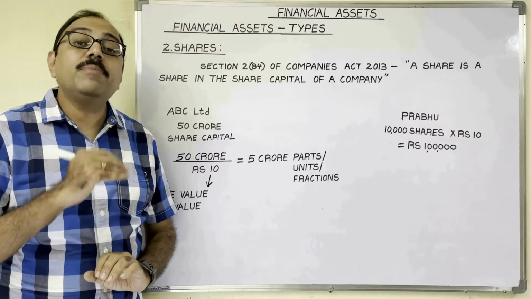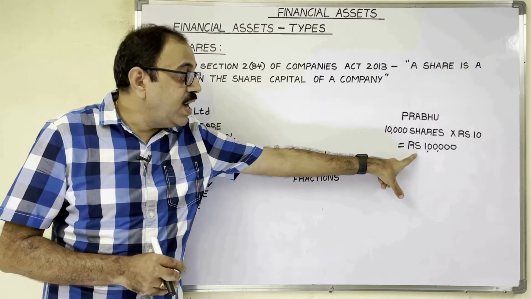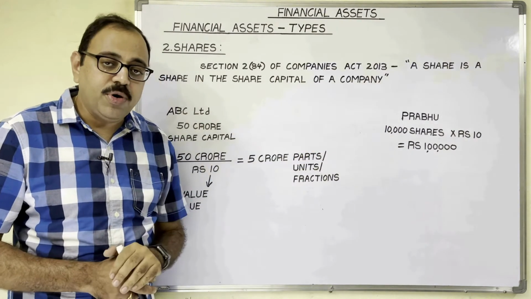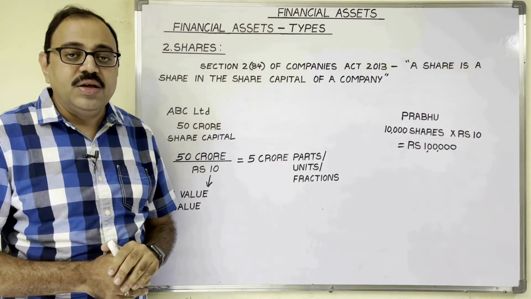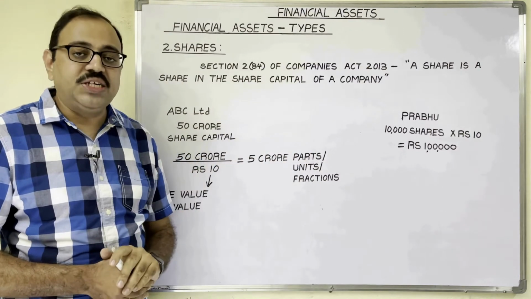Next come to repayment of principal amount. In this case, Prabhu invested 1 lakh rupees in the company, no? So this 1 lakh rupees is known as the principal amount. When will it be paid back? In case of equity shares, this amount will be paid back by the company at the time of liquidation.